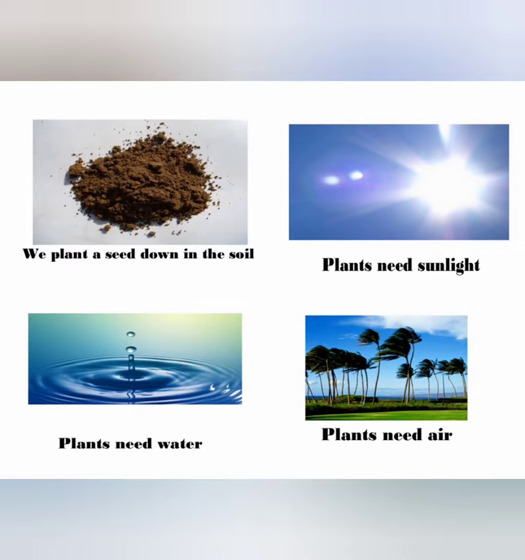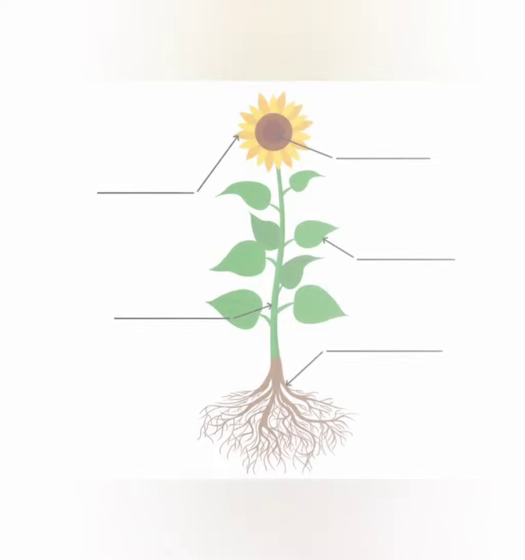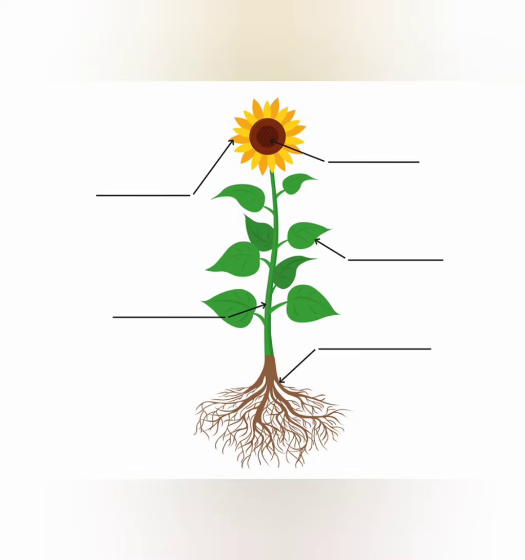But children, do you remember the different parts of the plant? Yes? Do you know what are the parts of the plant? Let us quickly revise these parts of the plant. Now we already know that when you plant a seed in the soil, the first and the most important part which grows is the roots, right? So the roots help the plant to fix itself in the soil, and it also collects all the water and the nutrients which the plant needs to grow. So the first part is the root.